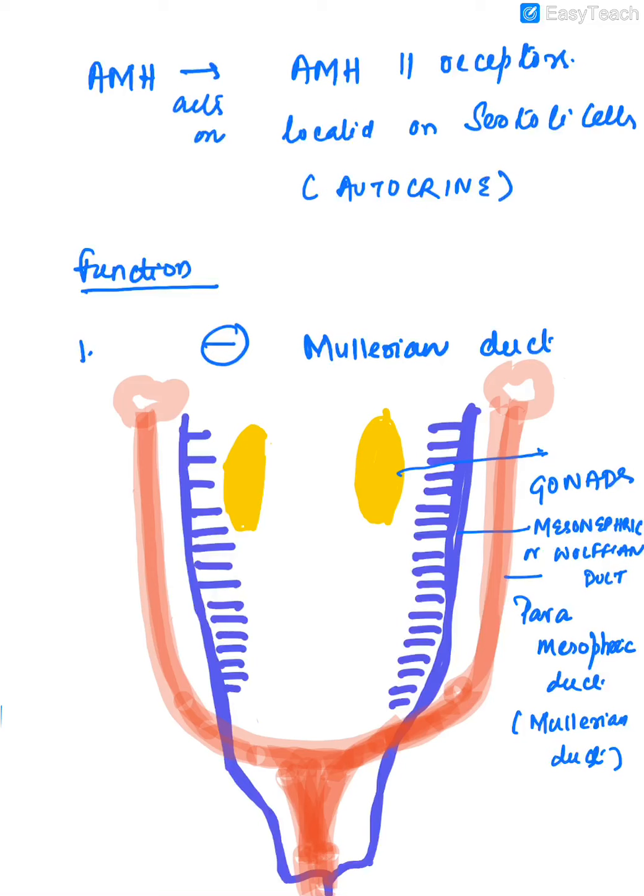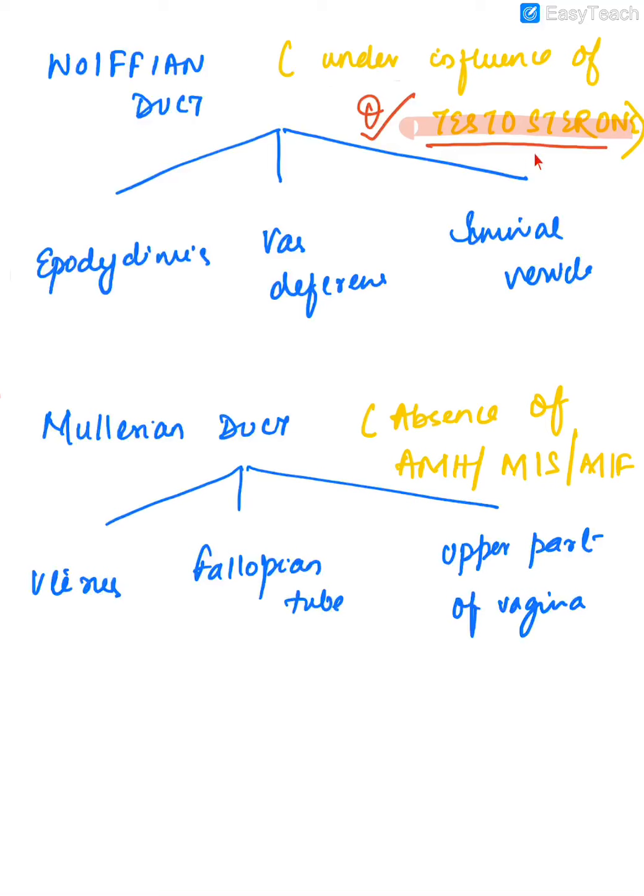The Wolffian duct, under the influence of testosterone, we'll talk about the source of testosterone later, differentiates into the epididymis, vas deferens, and seminal vesicle in males. The Mullerian duct, in the presence of AMH, regresses and does not form the uterus, fallopian tube, and vagina in